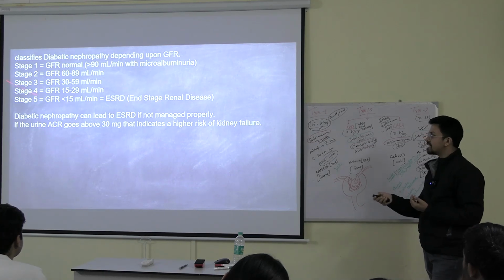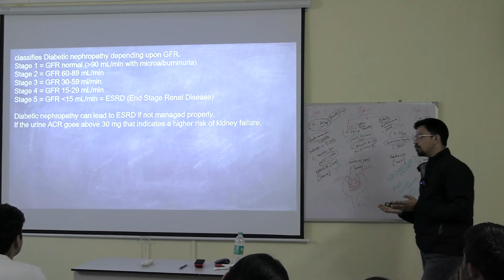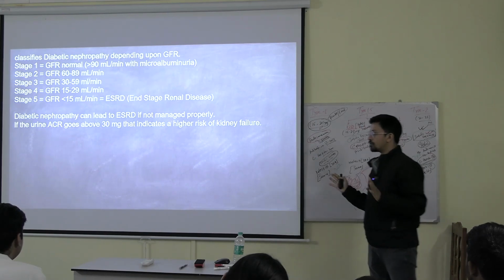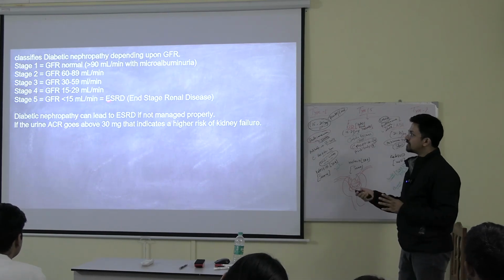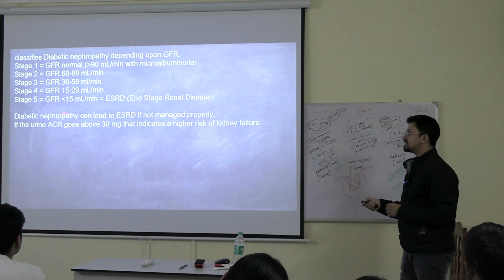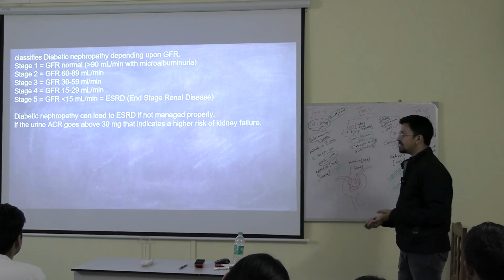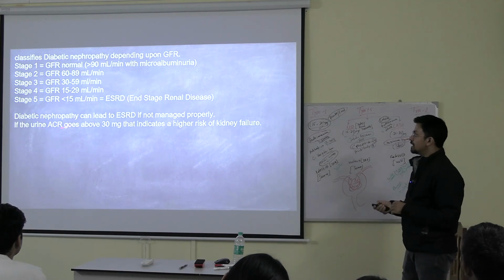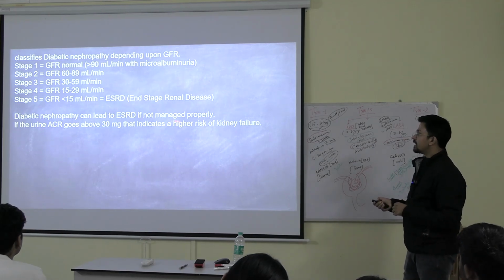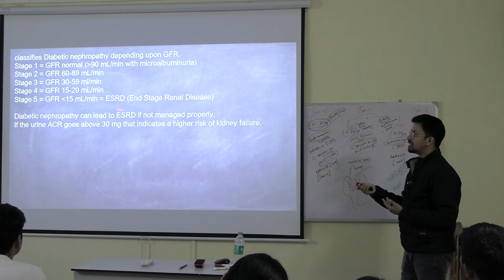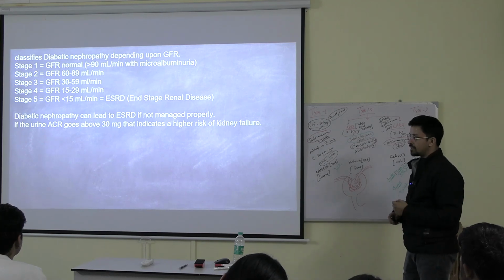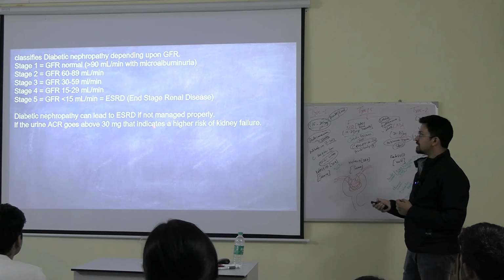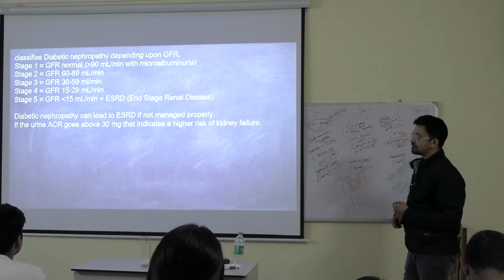Over here in this stage, we have nothing much to do. Most likely you have to go for dialysis or transplant. We don't have any other option to treat. Before that, control as much as you can. Once this comes to stage 5, you have to go for dialysis or kidney transplant. After that, there is nothing much to do. Diabetic nephropathy can lead to ESRD if not managed properly. Obviously, if you don't manage it, it will lead into end-stage renal disease. And if urine ACR is above 30 mg in the initial stage, that indicates a higher risk of kidney failure. Right?